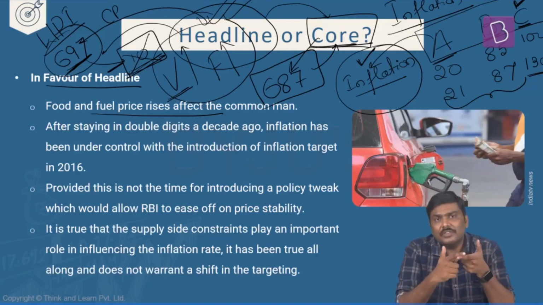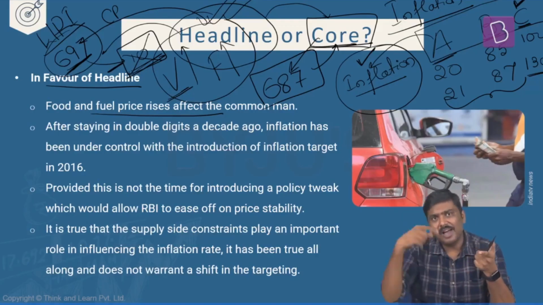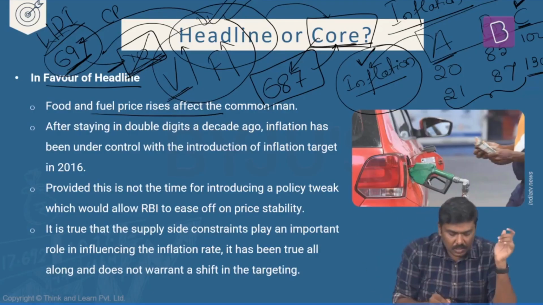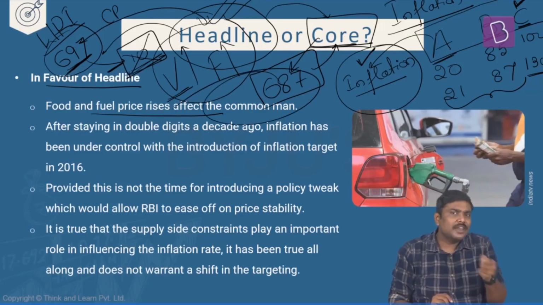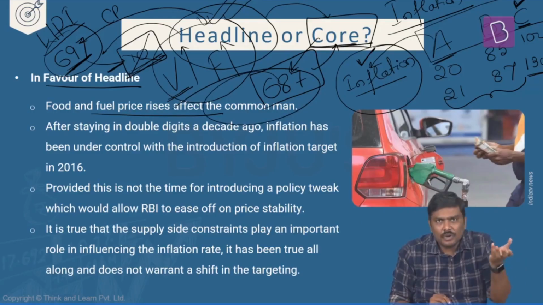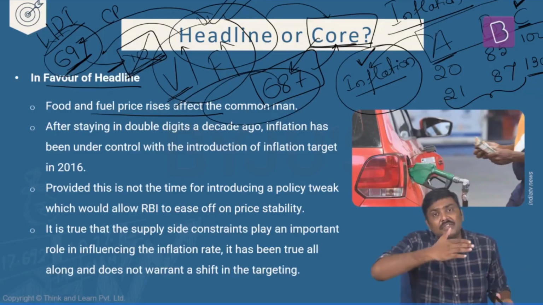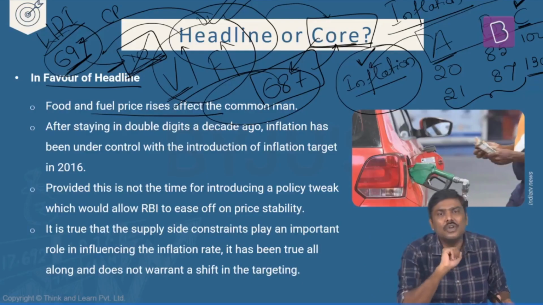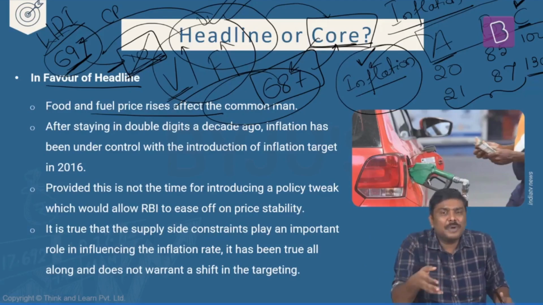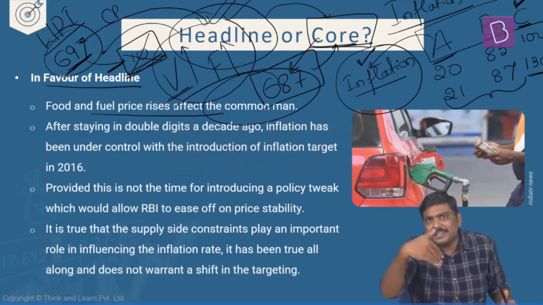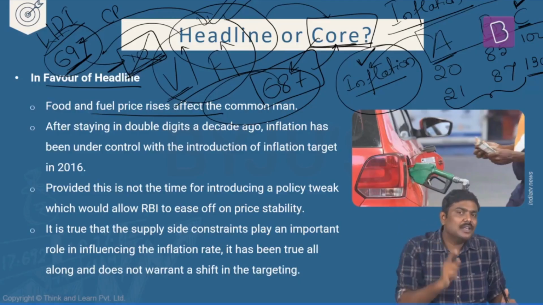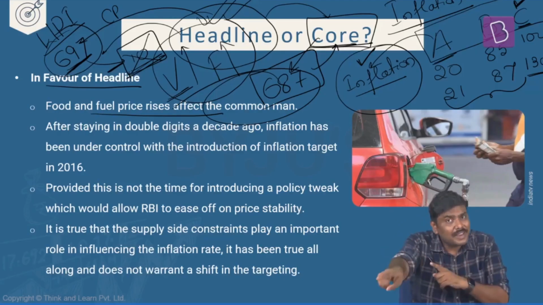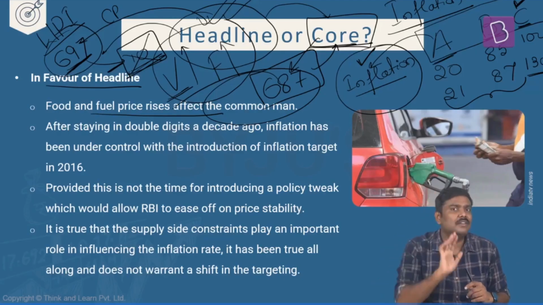Why? Whenever food prices and fuel prices are hiked and start increasing in the retail market, it will directly have an impact on the common man. For example, if you're spending 100 rupees to purchase petrol, and the price of fuel per liter has increased, you'll be able to purchase a lesser volume of fuel now, for the simple reason that price levels have increased. So the argument here is that even though these are short-lived, because they affect the common man directly, I will go ahead with headline inflation.